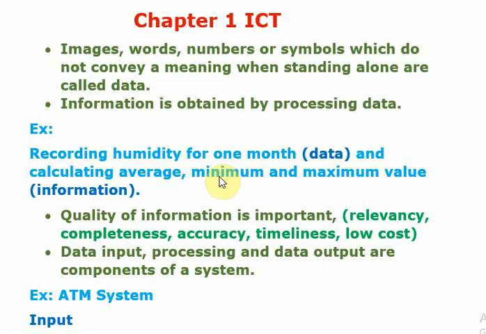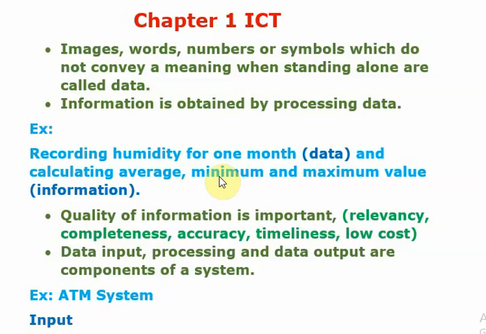In this video we are going to learn about ICT chapter 1 from grade 10. Images, words, numbers, symbols which do not convey a meaning, when these elements are standing alone without providing any meaningful ideas, we call it raw data. No meaning. Once it is processed, we obtain information. Information is obtained by processing data.